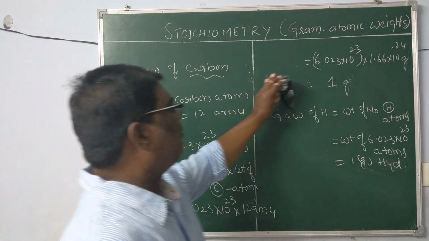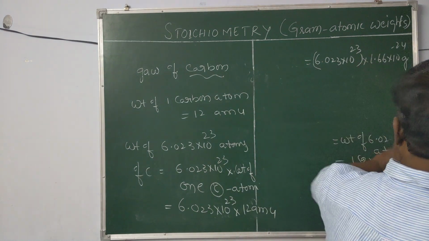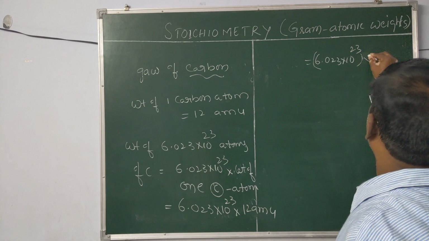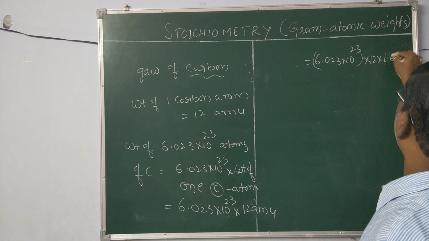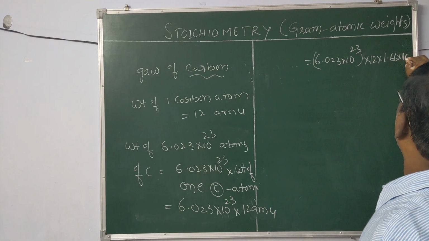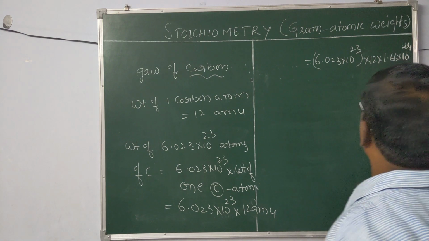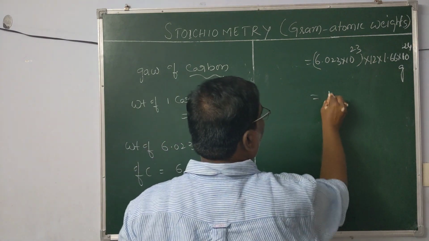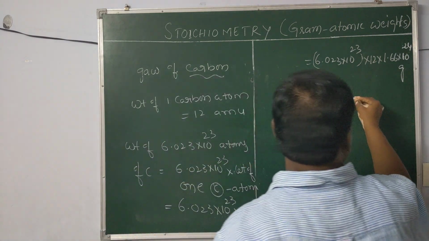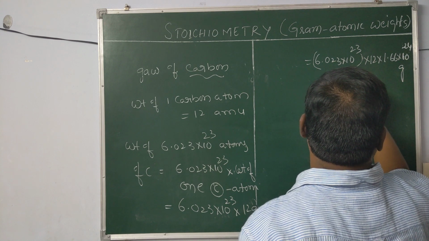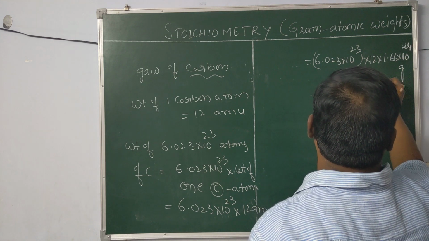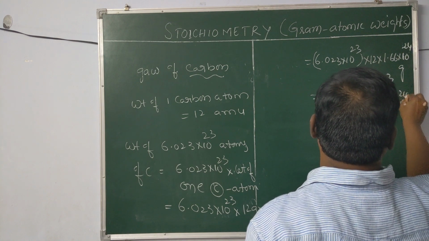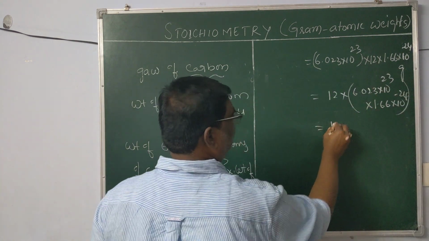Now that is nothing but 12 into 6.023 into 10 power 23 into 1.66 into 10 power minus 24 grams. The product of these is collectively 1.